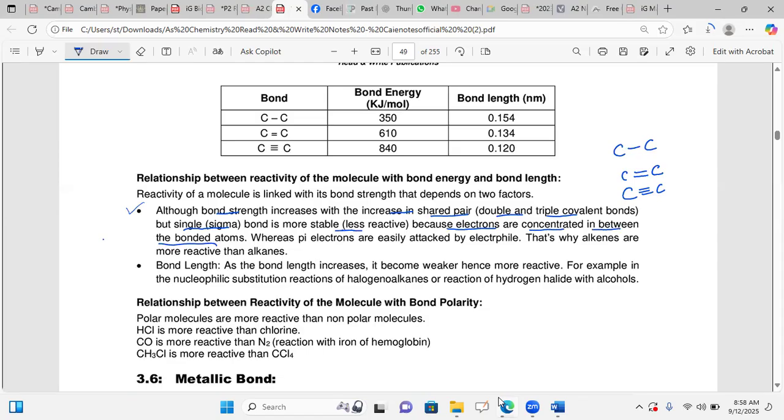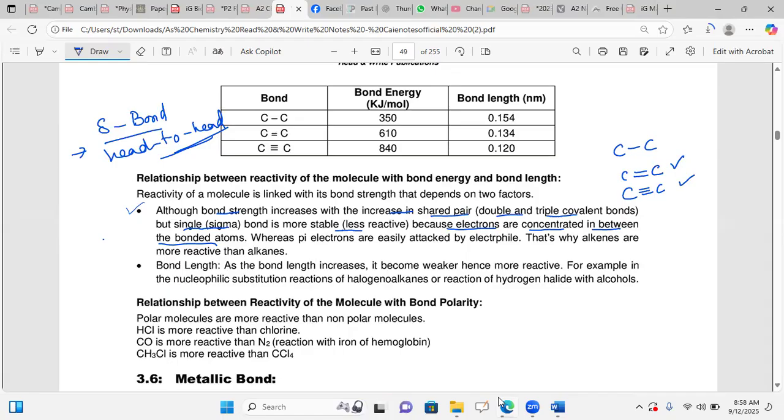When we studied the sigma bond, we said that it is formed due to head-to-head overlap. In the other case, where the pi bond is present, they are less stable and available for very fast reaction.